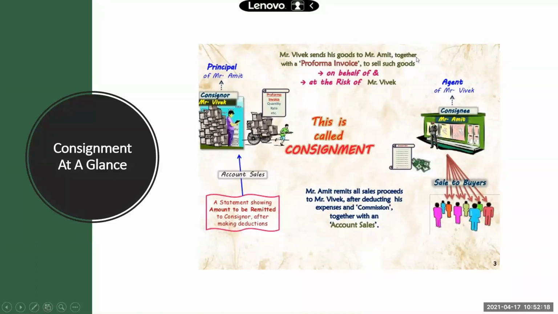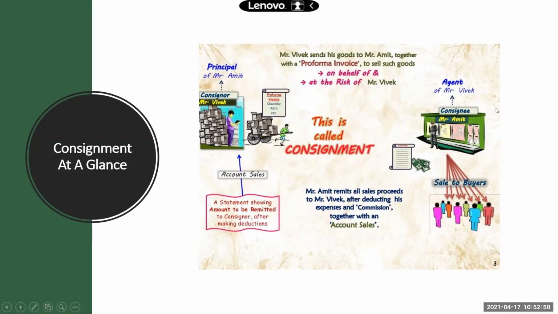He is sending goods to Mr. Amit. Mr. Amit is the consignee. So you can see here he has written principal of Mr. Amit. Vivek is the principal of Amit. Amit is the agent of Vivek, right? And this is called consignment. And what is Mr. Vivek doing? Along with the goods, he is also sending the pro forma invoice, giving the details about the quantity, rate, etc.